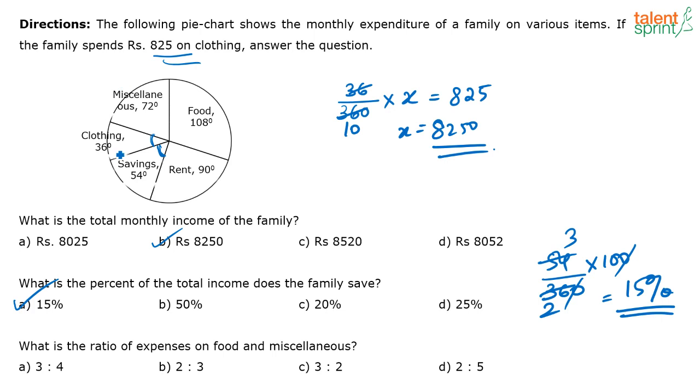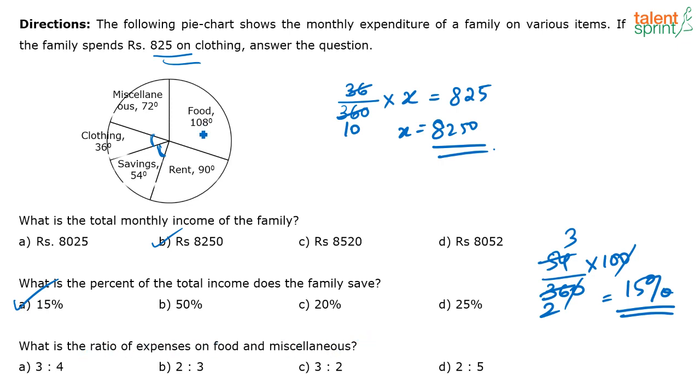See, in a pie chart what you have to see is they are giving you degrees here, right? Now you have to consider this full circle is 360 degree. Out of this 54 degrees is for savings, correct? So out of 360 degree, 54 degrees savings means what percentage is that? That's how we do. Now next one, what is the ratio of expenses on food to miscellaneous?